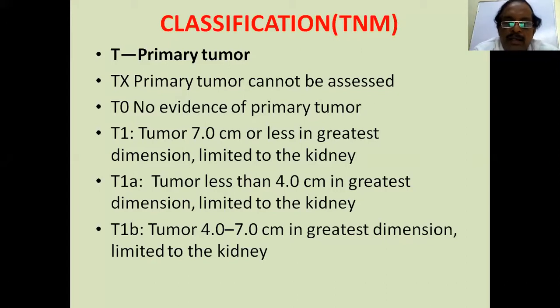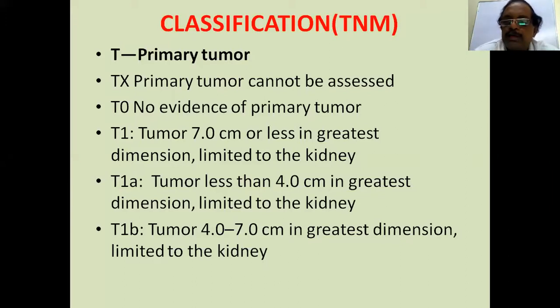T1 tumor is 7 centimeters or less in the greatest dimension, limited to the kidney itself. This is classified into T1A, wherein the tumor is less than 4 centimeters in greatest diameter and limited to the kidney, and T1B, where it is from 4 to 7 centimeters, but still limited to the kidney.